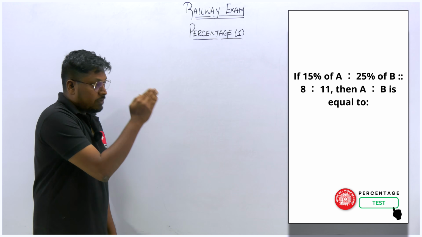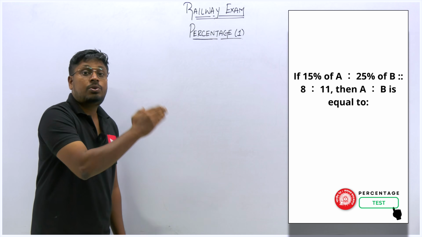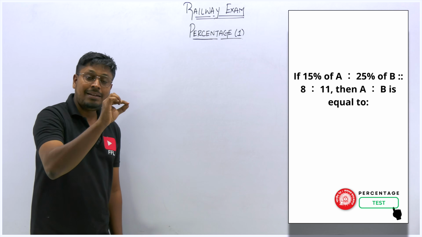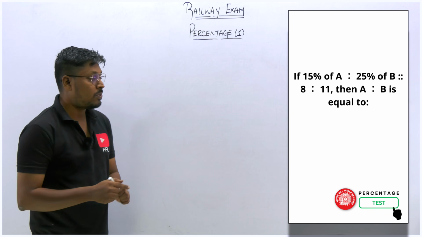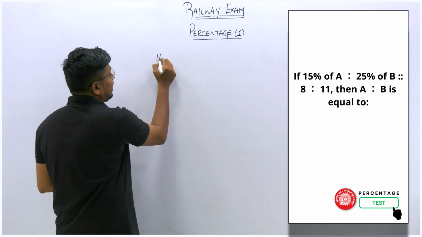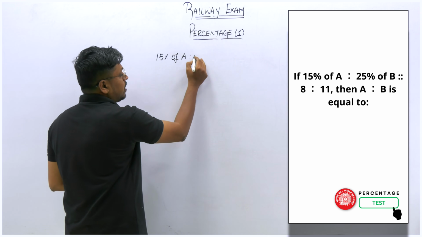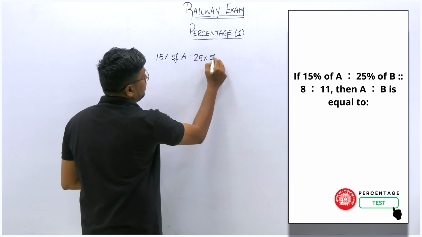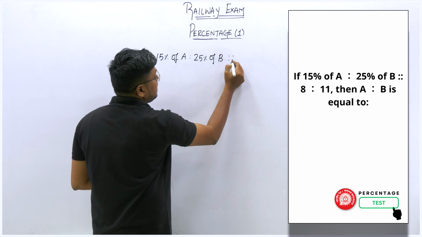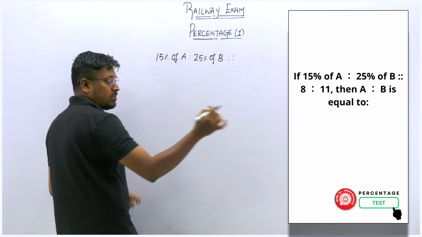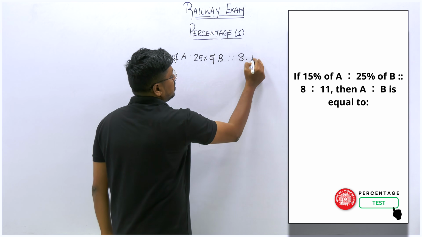For example, 15% of A is to 25% of B, that means we need to write that in terms of ratio, right? So 15% of A, ratio, 25% of B. If you see two dots here, that means equal to 8 is to 11.